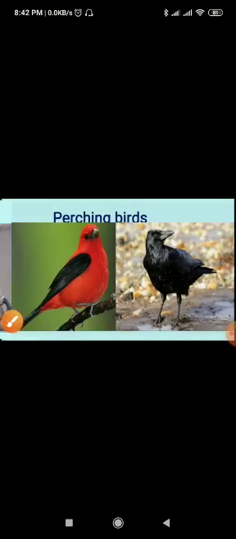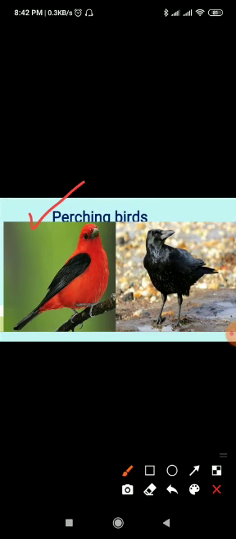Next is perching birds. Perching birds have 3 toes in front. Look at the picture. They have 3 toes, and one at the back. For example, crow, myna, and sparrow. Such toes help perching birds to hold on to the branches. They can even sleep while perching.